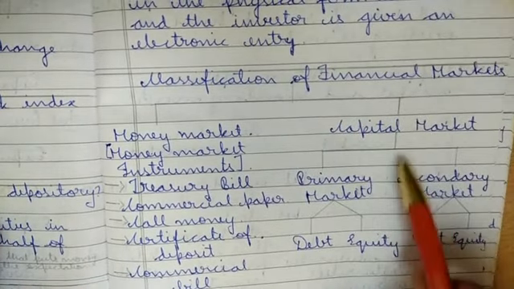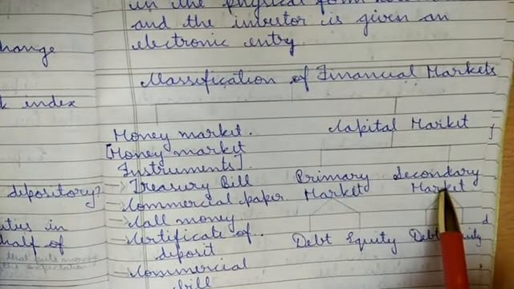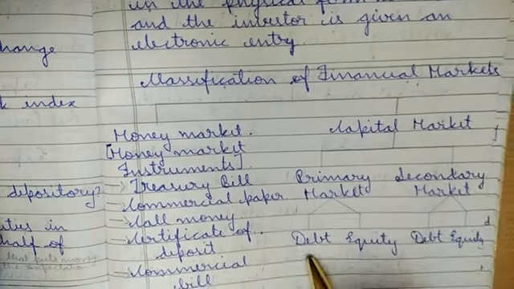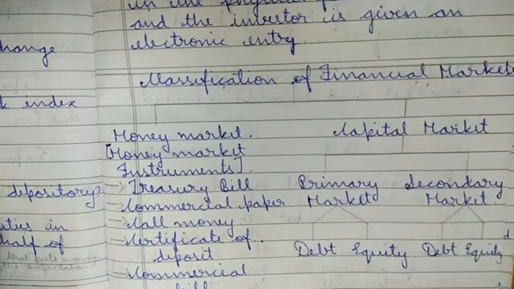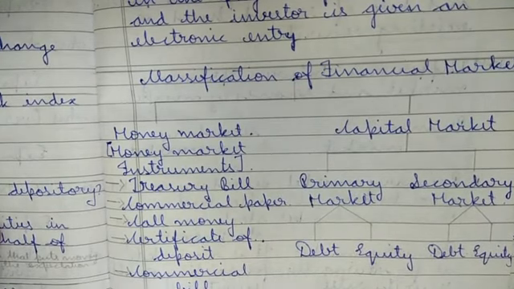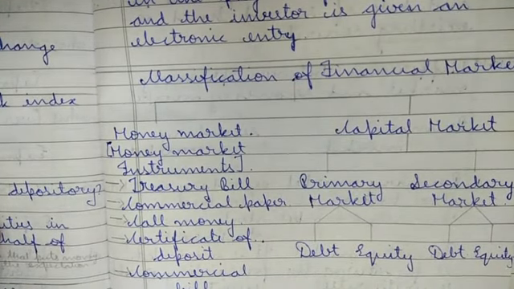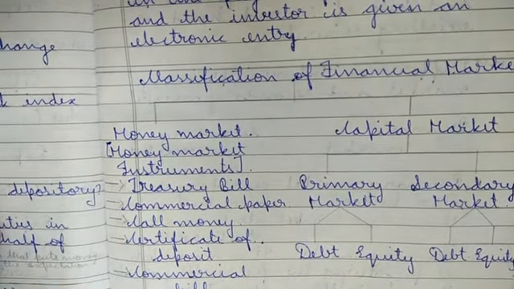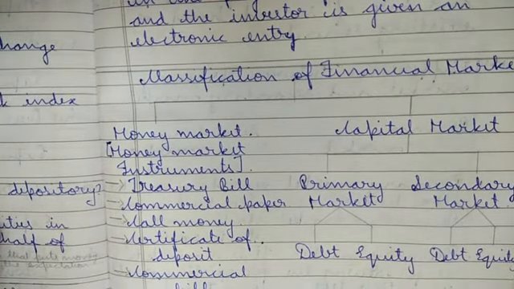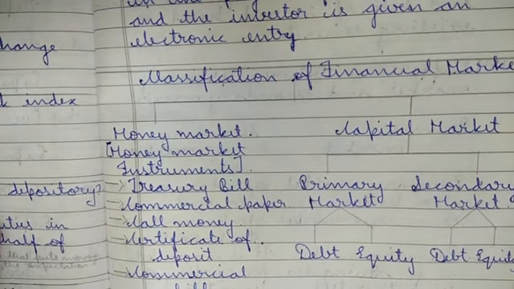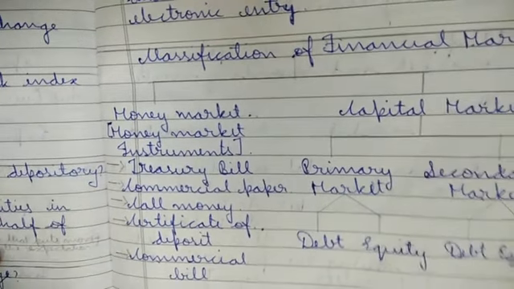Under capital market, you have primary market and secondary market. Under primary market, you have debt and equity. Under secondary market also, you have debt and equity. So what is the difference between money and capital? Money is primarily a means of exchanging one good for another.